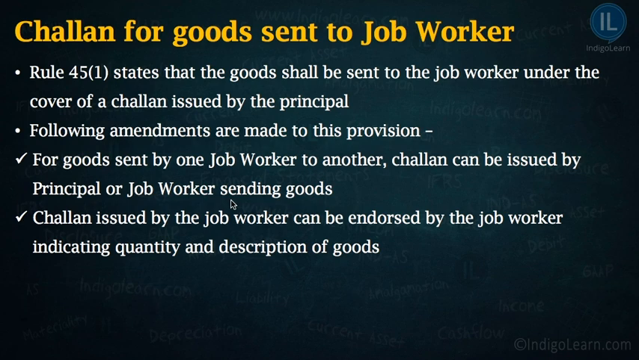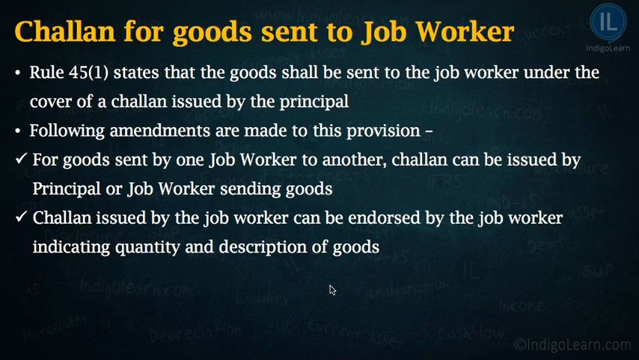Obviously, he will send that only because the principal would have asked him to do that. In that case, when the goods are being sent by job worker 1 to job worker 2, challan can be issued either by the principal or by the job worker 1. The second aspect which was introduced was that challan issued by the job worker can be endorsed by the job worker indicating quantity and the description of the goods. So when the job worker is issuing the challan, he can endorse that by way of specifying the quantity and the description of the goods.